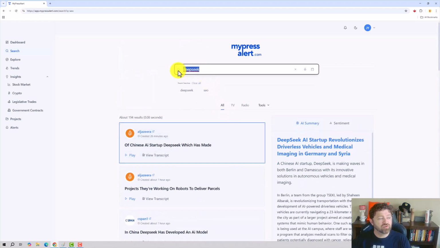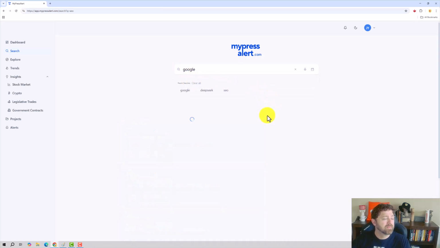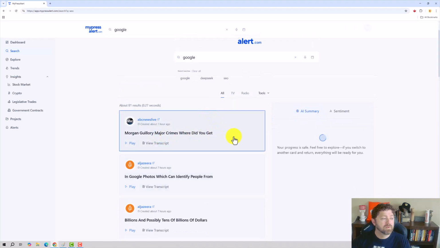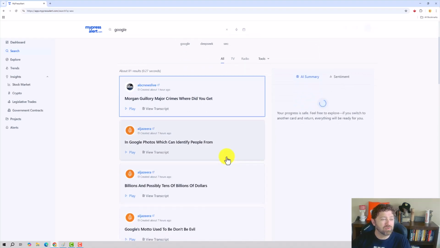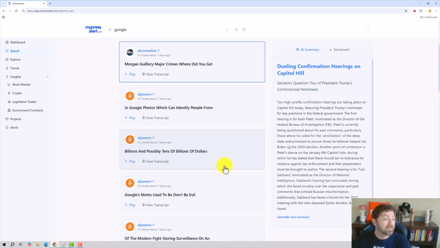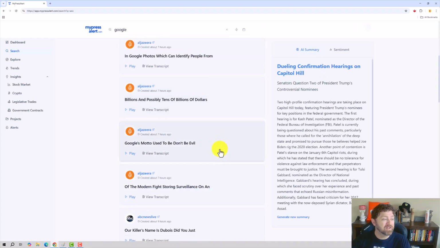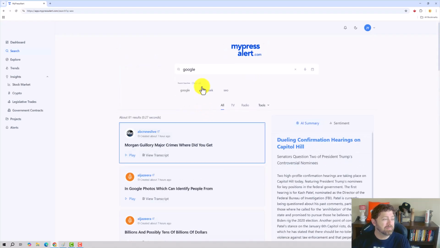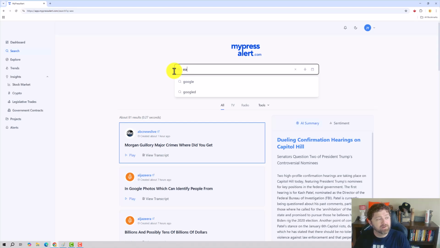Okay, let's try just Google. See what we can find here. I have no idea. See, this is the problem with Google. They're such a big company that we're going to get all kinds of stuff in here that we don't really want, because I'm curious about SEO, right? Let's try search engine optimization.